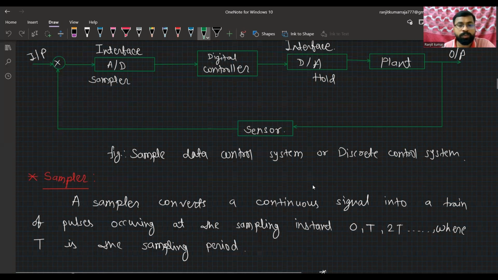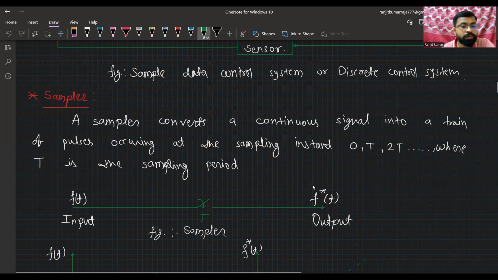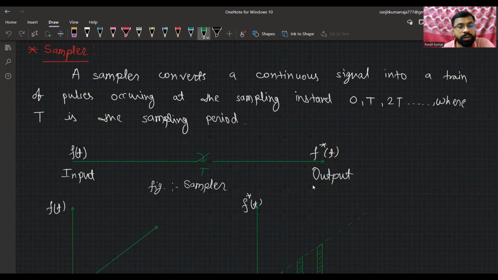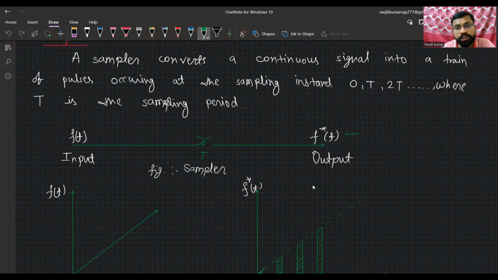Okay, now we will see what a sampler is. A sampler converts the analog, continuous signal into a digital signal at sampling instants over a time period, 0 to T, where T is the sampling period. Here I am going to show that f(t) is the input signal, followed by the sampler, and we get an output which is the star function, that is f*(t). This is the star function, that is the sampled function.